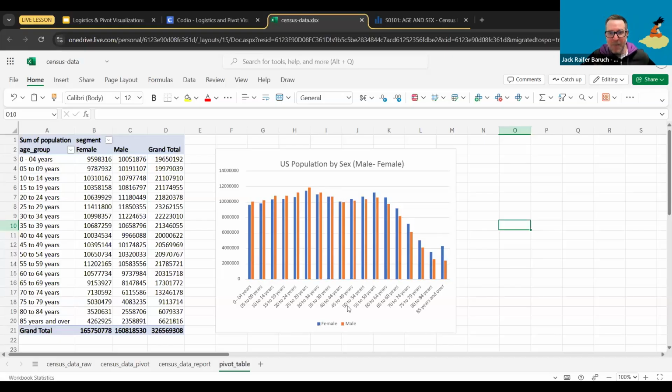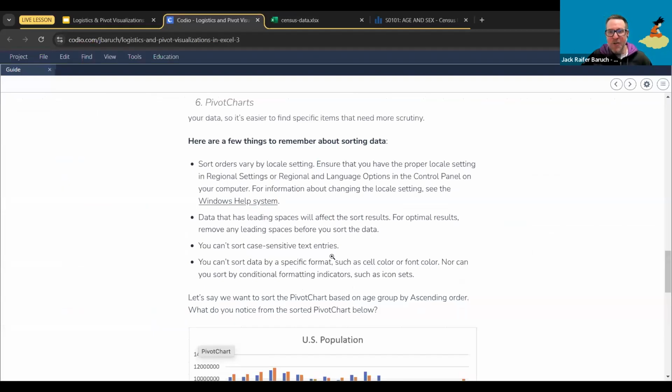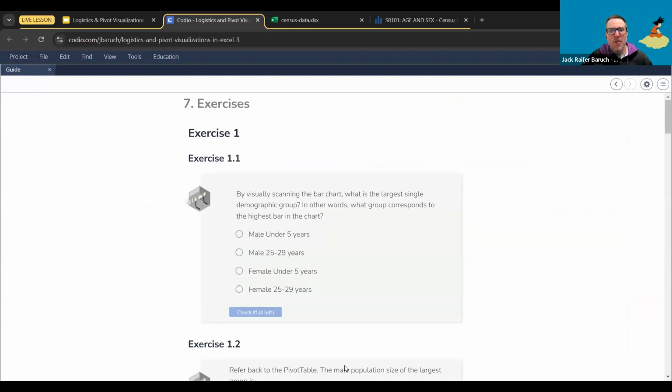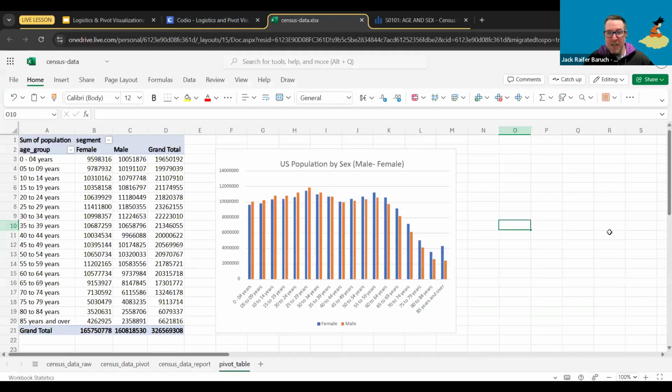Let's actually finish up with our charts and do something much more interesting. So we fix that one, and let's actually do one more. Actually, oh, so that's interesting. So just by visually scanning the bar chart, what is the largest single demographic group? So what is the biggest group, either males or females, and what age range? Just by looking at the graph, what would you say?